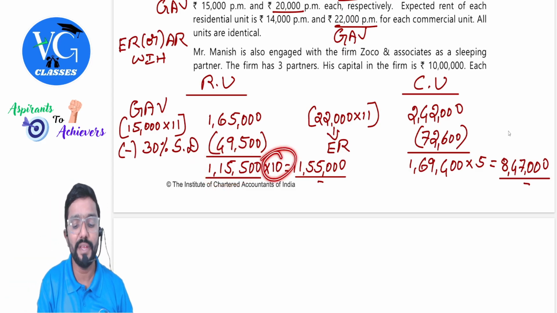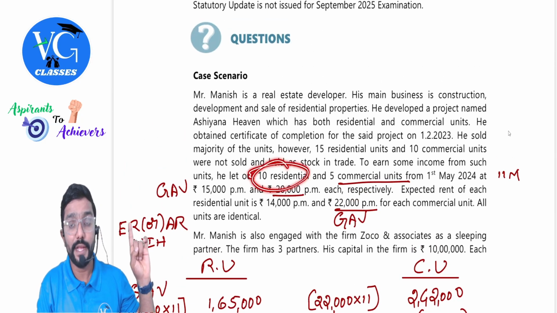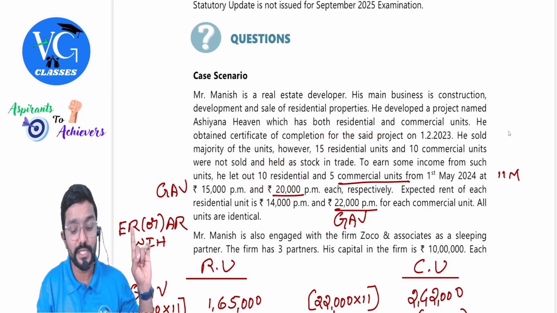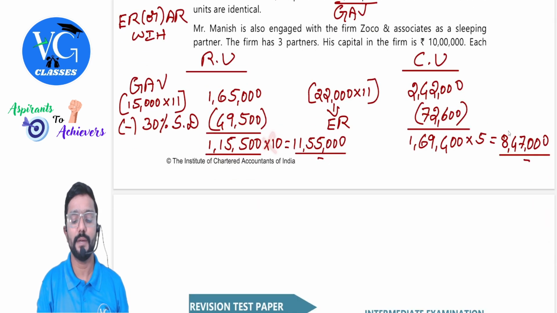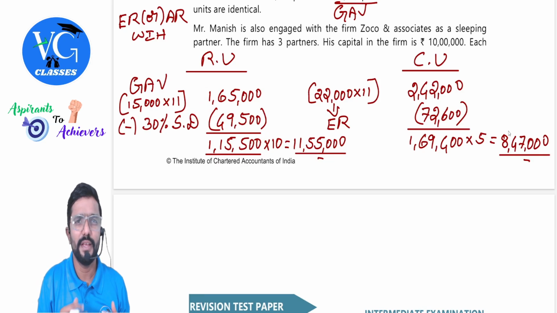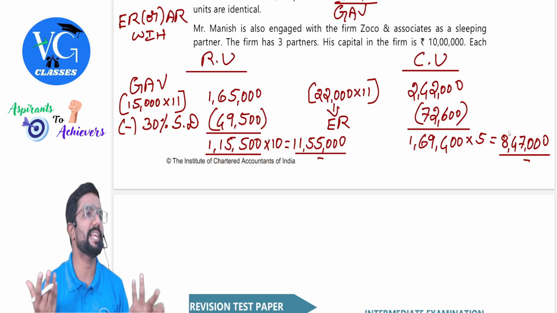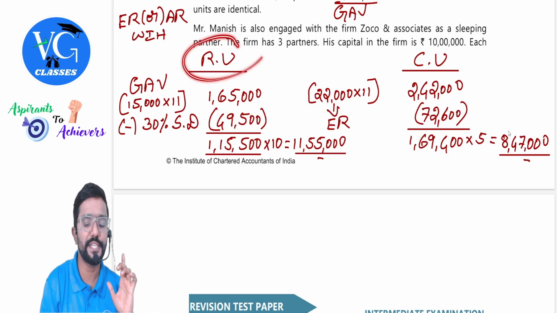1,15,500. So totally how many residential units are let out? 10. Please be careful, 10. 15 are there, but out of that, how much is let out? Only 10. Into 10, it comes to 11,55,000. Sir, can I straight away multiply by 10 here also? Fine, you will get the same. I did it ultimately because we are doing MCQ now, try to get it as early as possible. This is about the residential unit.